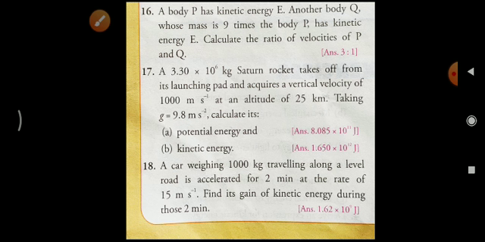Yes or no? Because it is mentioned here that another body Q whose mass is 9 times the body P. Okay. So if the body P is having mass m, then obviously according to the question the body Q is having mass 9m only. So the kinetic energy is equal to half into 9m into v2 square.